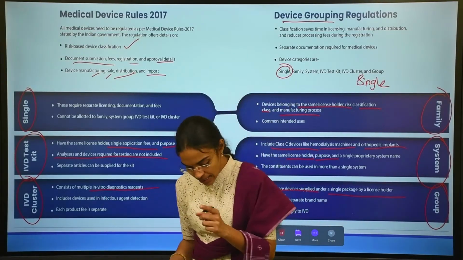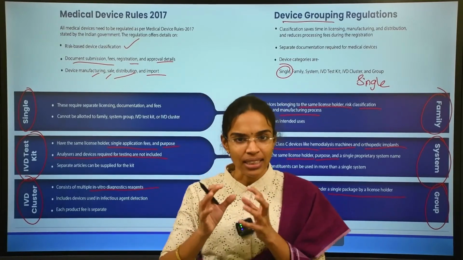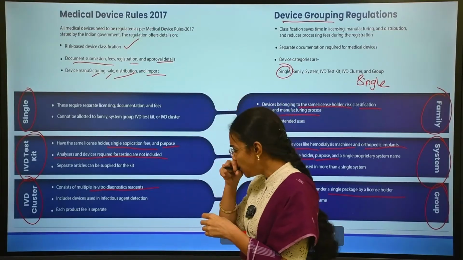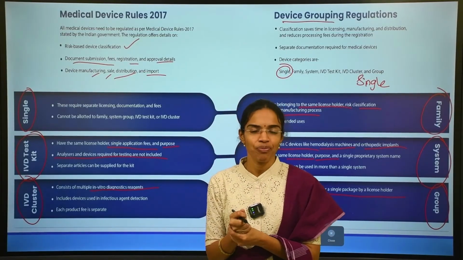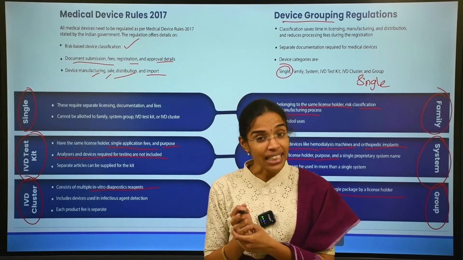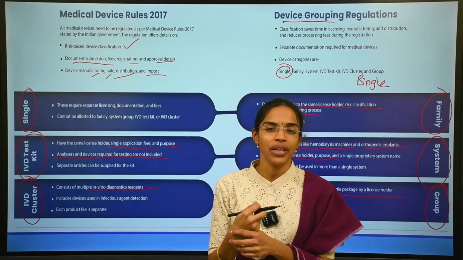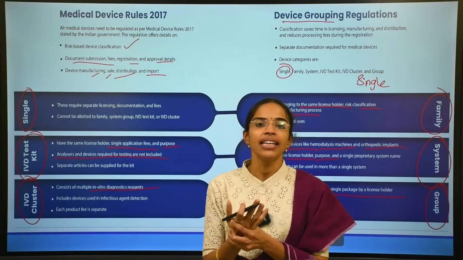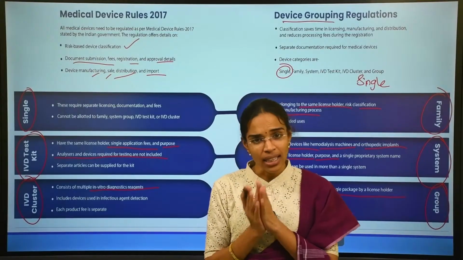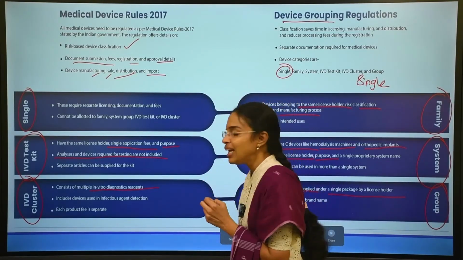Okay, so this is especially the IVD cluster, which is nothing but the clusters or test kits used for infectious agent detection, especially like a malaria test kit or a typhoid test kit. Such kinds of test clusters we can call them. We do not call them kits. The infectious disease clusters involve so many components. They are all medical devices, but they are considered under IVD clusters.